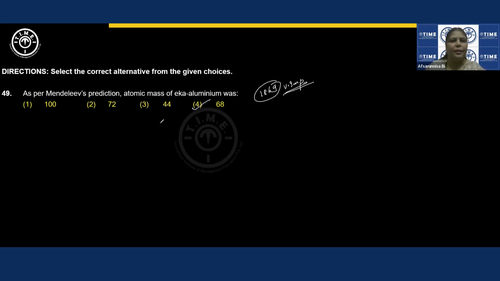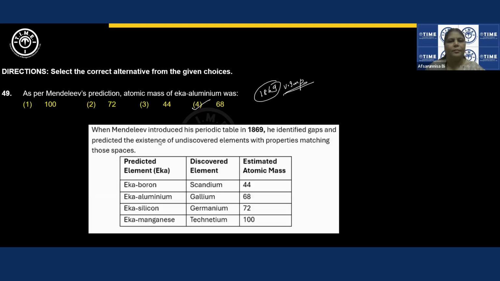I'll show you this table. Wherever he left a gap, he predicted that elements discovered in the future would show properties similar to these elements. He named it Eka and then gave the name of that particular element. You can see here, Eka boron. One second, I'll change the pen color. Eka boron was later discovered as scandium, meaning scandium had properties similar to boron. That was his idea.